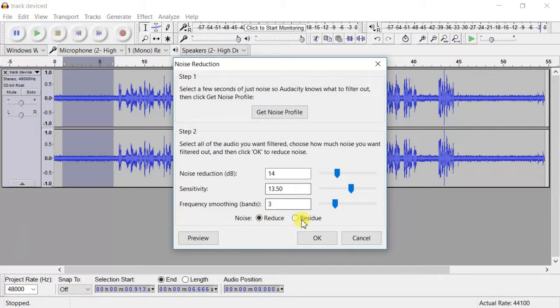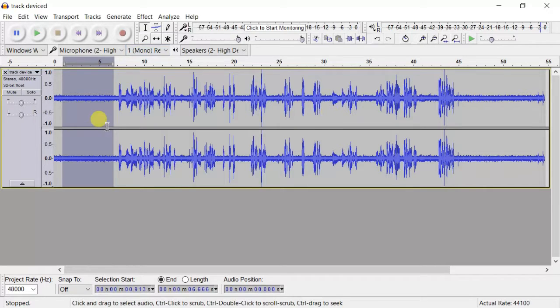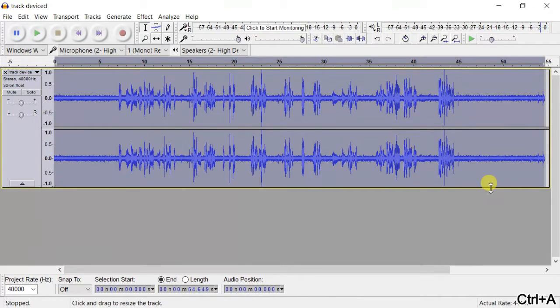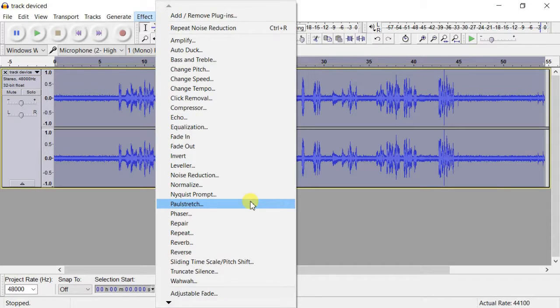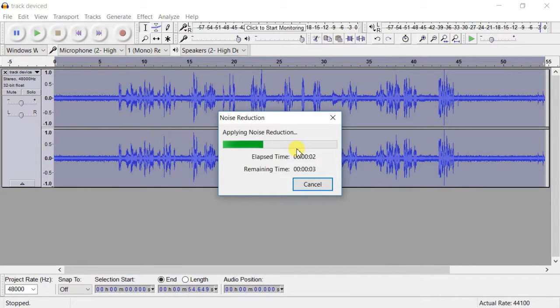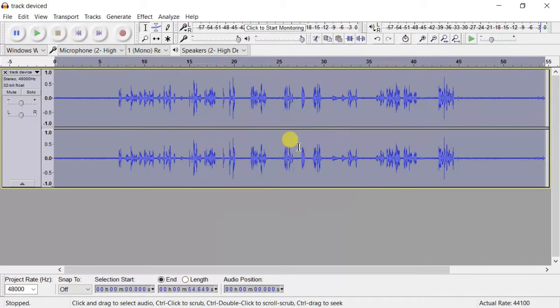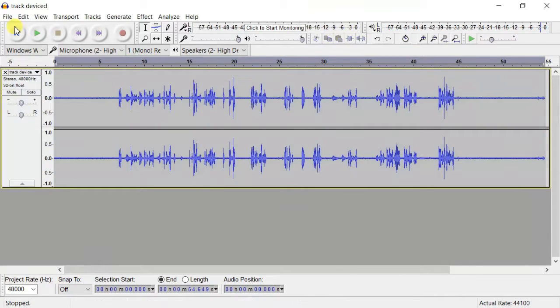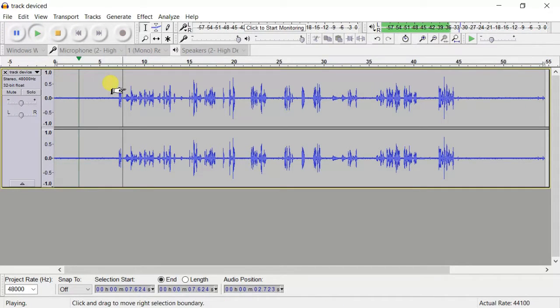Then again go to Noise Reduction. Select all the audio file, so click Ctrl A. Then again go to Noise Reduction and click OK. It will take some time depending upon your audio. So you can see your audios.